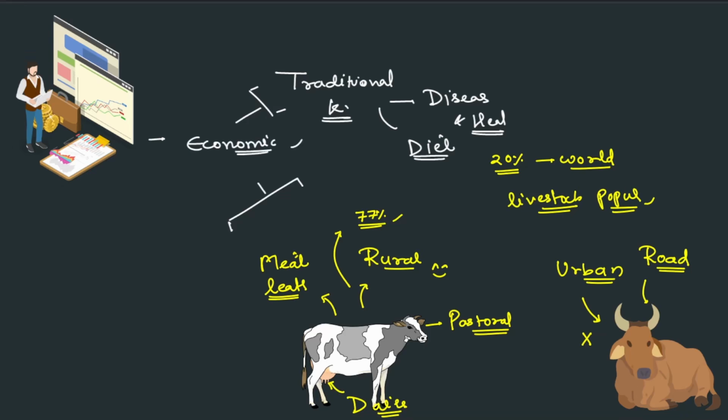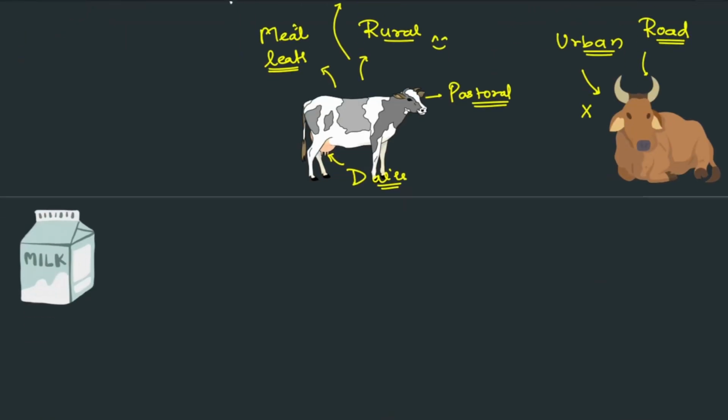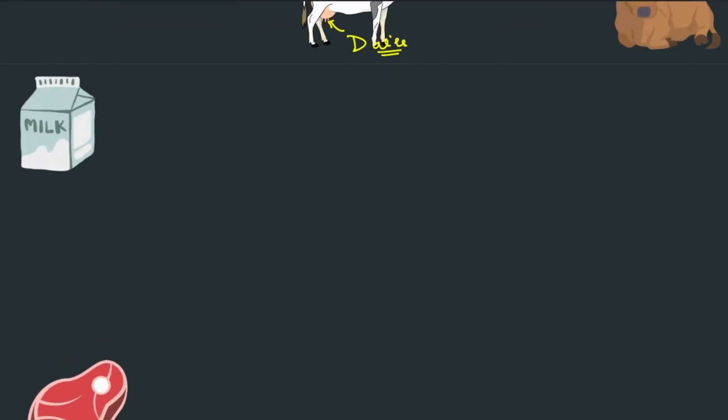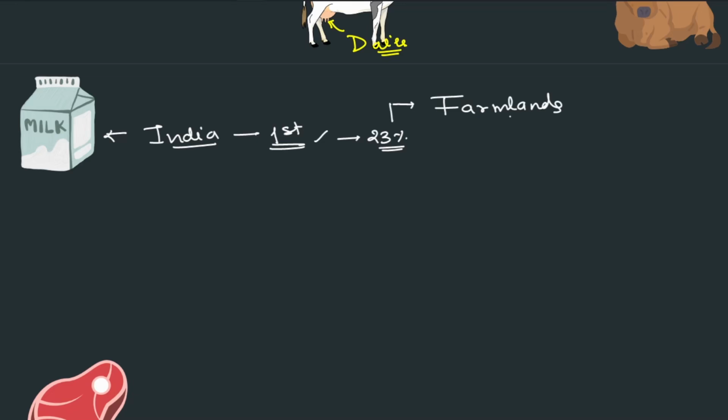Now let's come to the next topic, mostly our last topic: what is their further economic use. India is the world's largest producer of milk. India is number one in milk production, and it accounts for 23% of global milk production. Most of this milk comes from commercial farmlands, but some of it also comes from the rangelands. So we should preserve rangelands for these communities and these people.